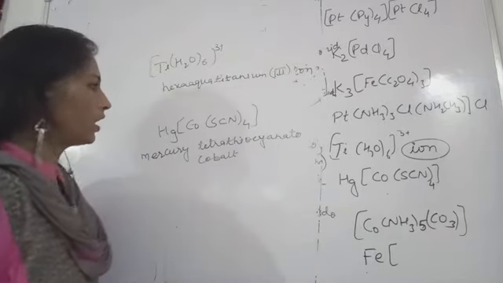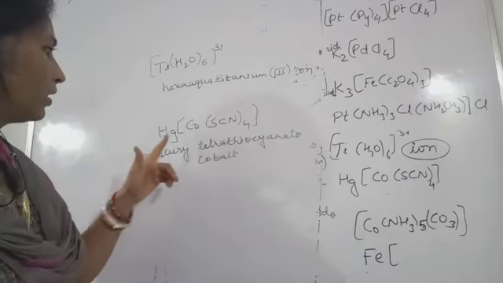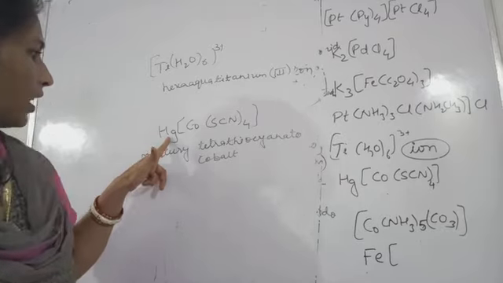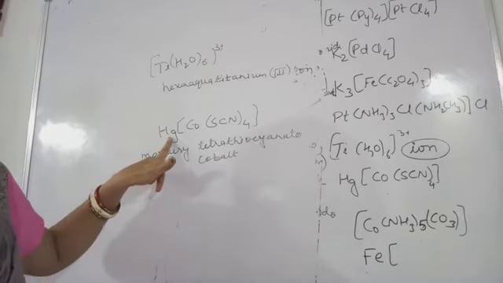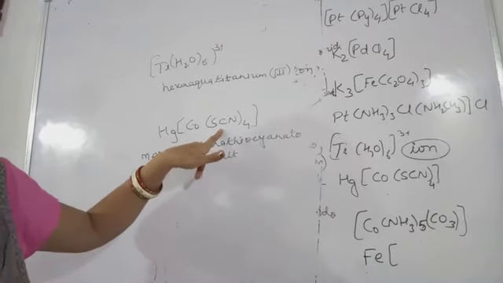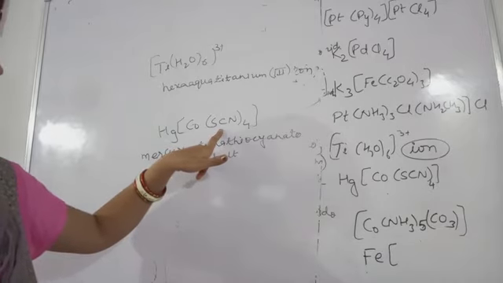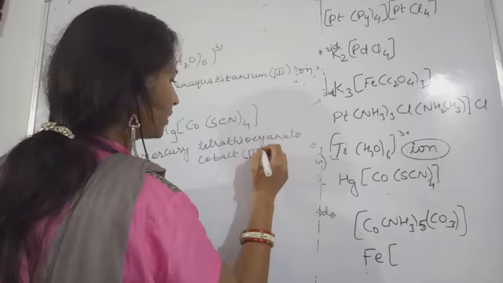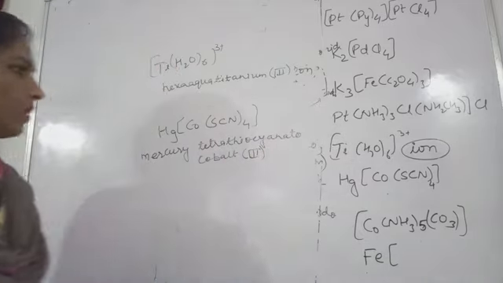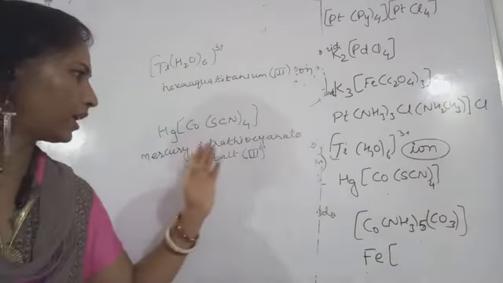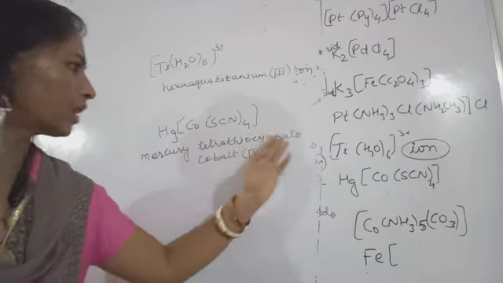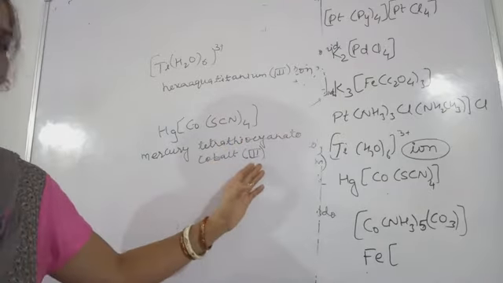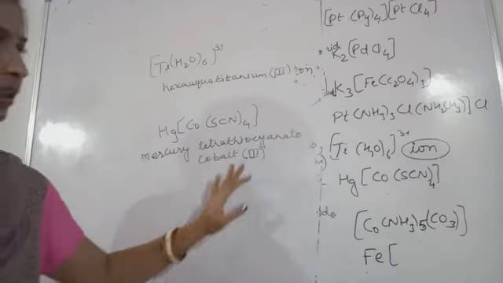Okay, what charge will it acquire? +1 charge with this Hg and -4 charge with this, so +3 charge. Okay, so cobalt will have +3 charge. So mercury tetra thiocyanato cobalt 3. Okay, this will be the name of this compound.